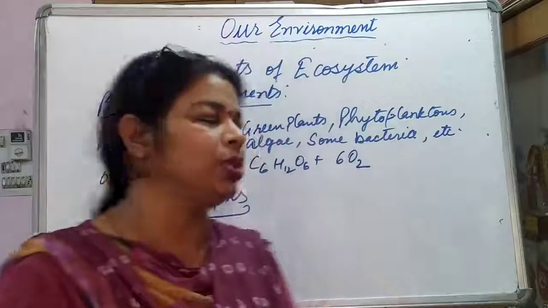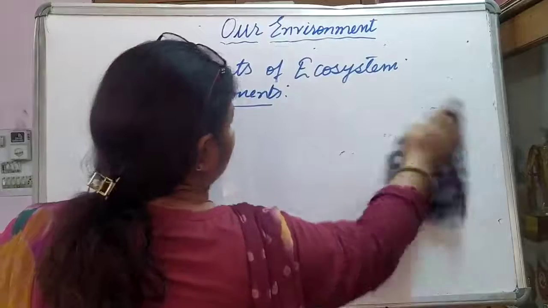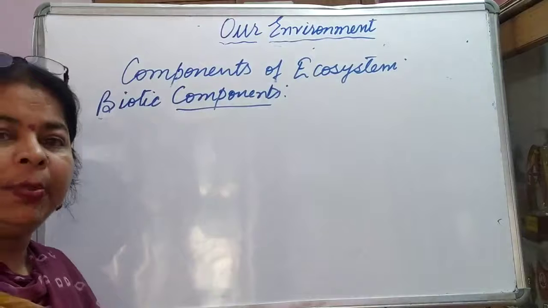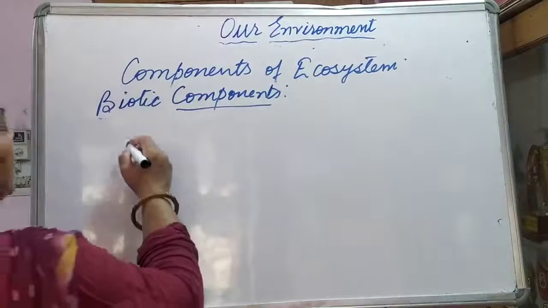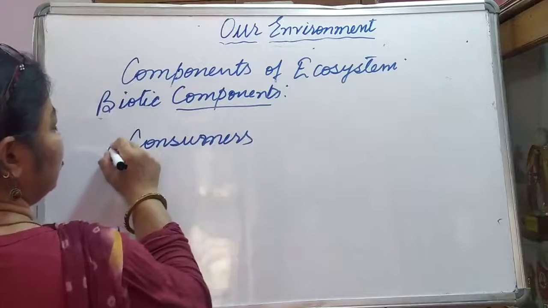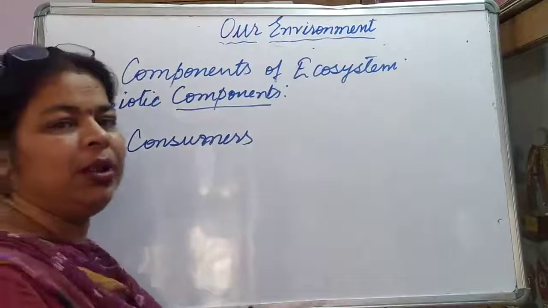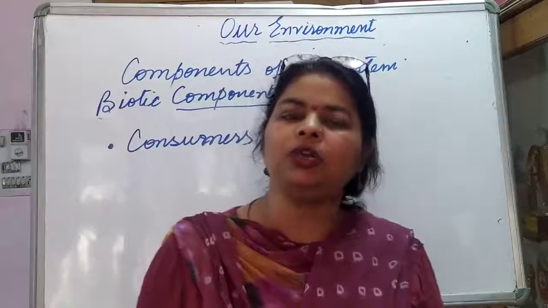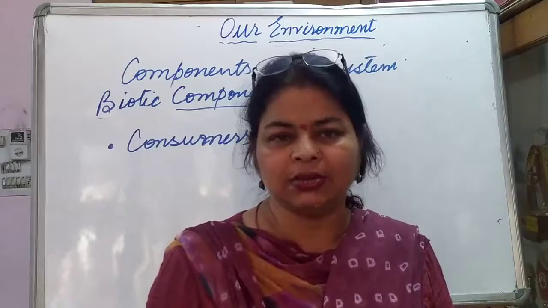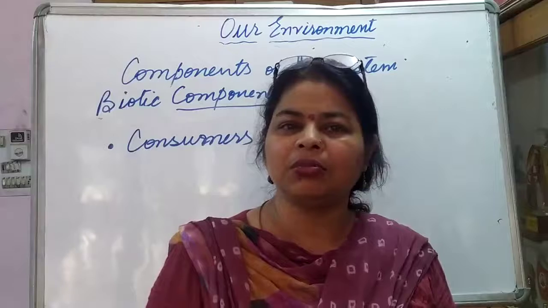Now let us come to consumers. Consumers are a category of organisms which cannot produce their food on their own but depend on other agencies for their food. Consumers, the second category of biotic components. These are mainly the animals which are unable to synthesize their food and depend on other organisms for their food requirement. Maybe other animals, maybe other plants, maybe both.